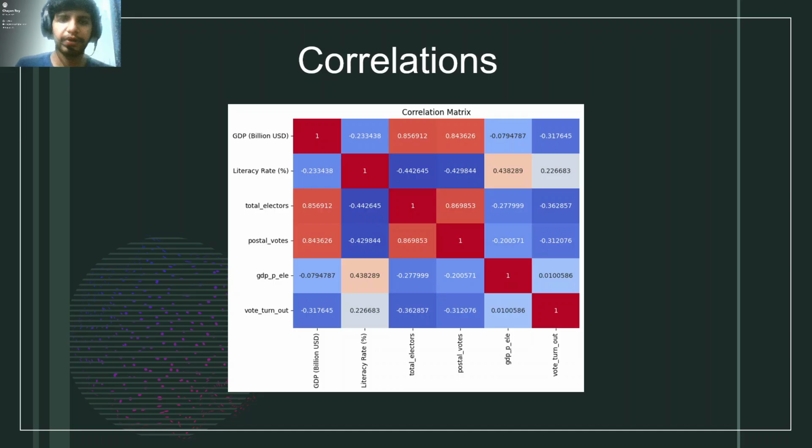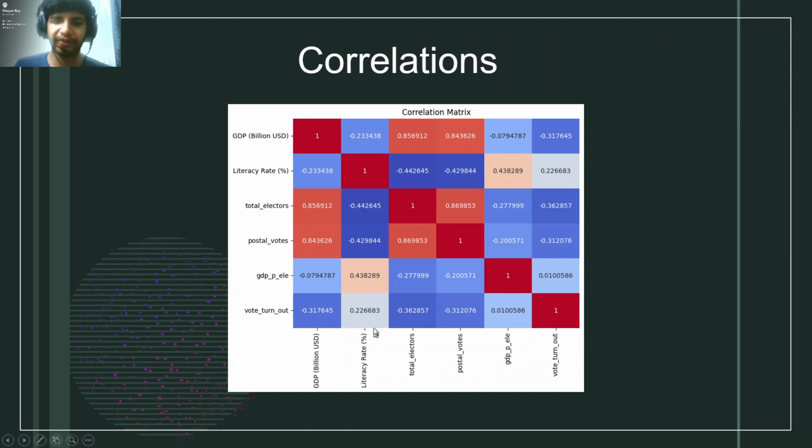If we try to understand the correlation of the voter turnout ratio with different factors like GDP and literacy, we can see that voter turnout ratio is negatively correlated with GDP. The correlation is minus 0.31, so it's highly correlated in negative order.